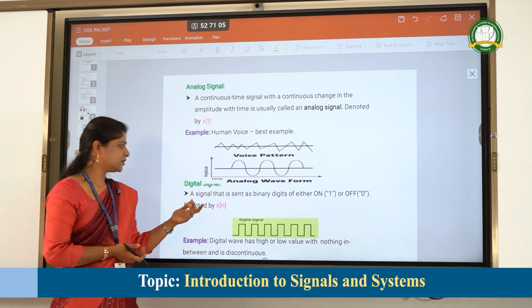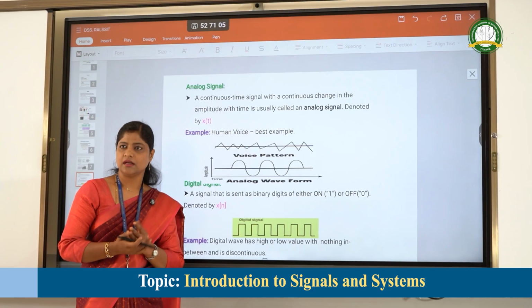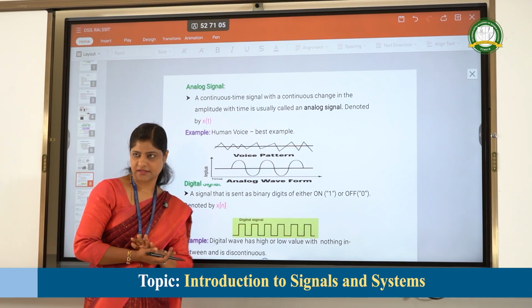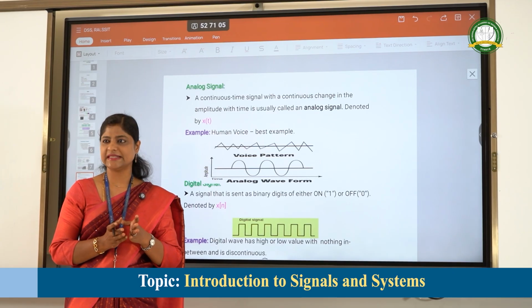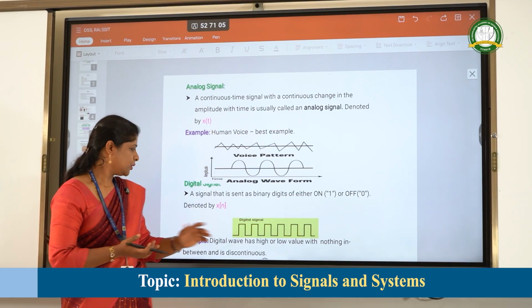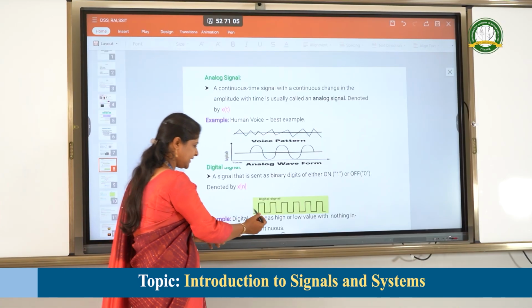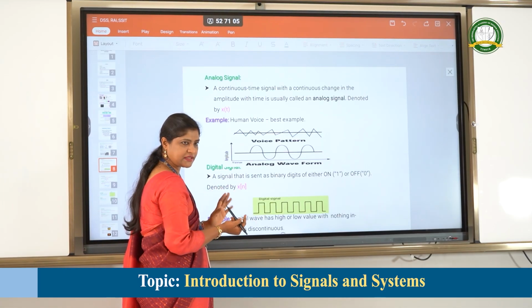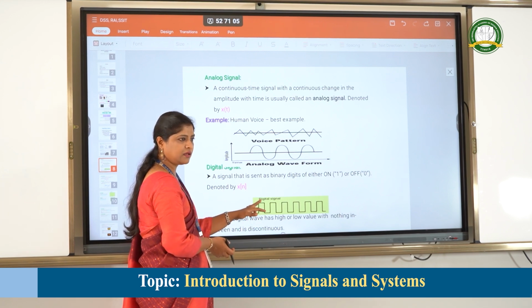Then coming to the digital signal. What is a digital signal? A signal that is sent in the form of binary digits, represented by binary digits like 0 and 1, is called a digital signal. Here you can see that in this digital signal, one of two amplitudes is present for a given interval of time: it can be 0 or it can be 1.